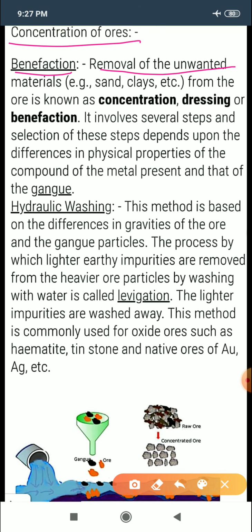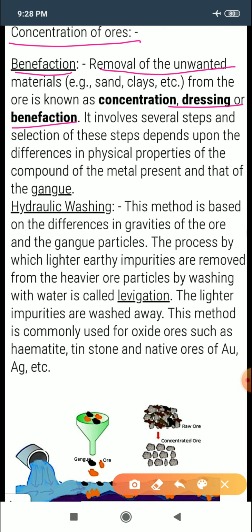It involves several steps, and the selection of these steps depends upon the difference in physical properties of the compound of the metal present and that of the impurities, that is gangue particles.